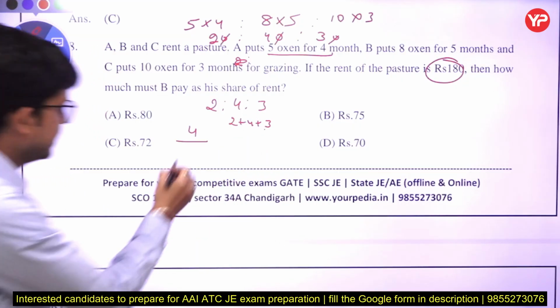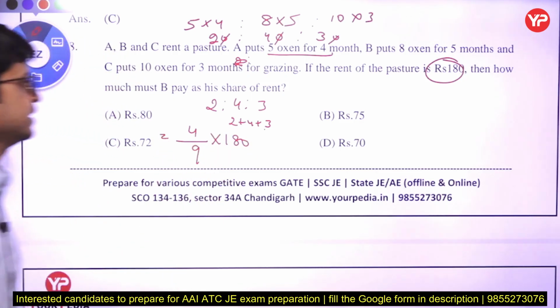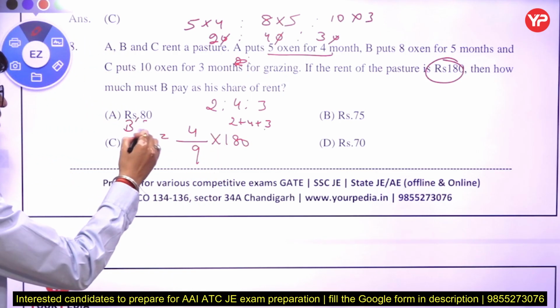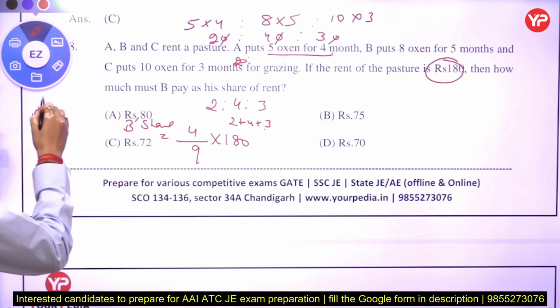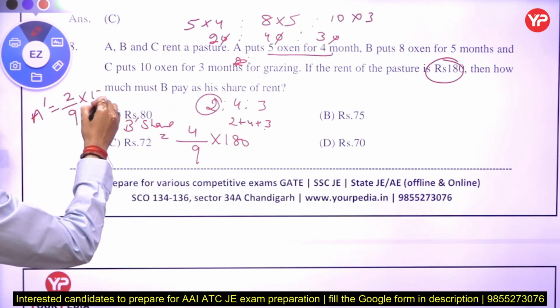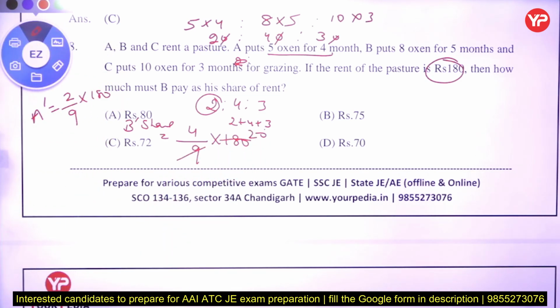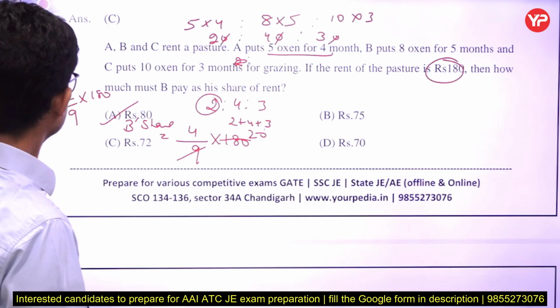So what do we get here? B's share is 4 upon 9 into 180. If he is asking about A's share, what do we have to do? We take 2, and the total is 9, into 180. So what do we get? 80. We get the answer 80, option A. So it is a very simple question.